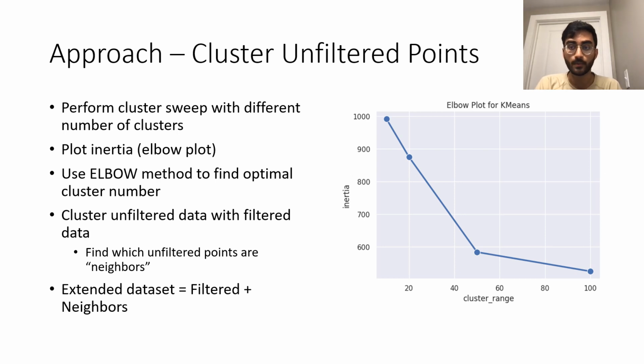Once we determine the optimal number of clusters, we use that number in the fast k-means algorithm to see which unfiltered tweets have high proximity in high density regions of the filtered data. These points would be considered neighbors to the filtered data, and they have relevant context related to COVID, but not explicitly the keyword, and they're added to the FNC neighbors dataset. In the end, we combine this neighbors dataset with the original filtered tweets to get the FNC extended dataset. This dataset will be used to be labeled and for training the classification model.